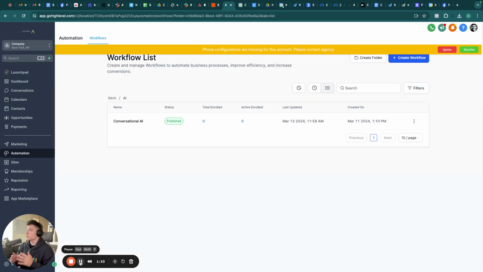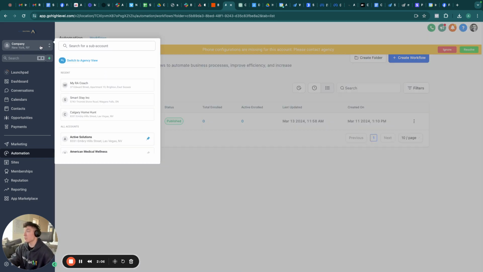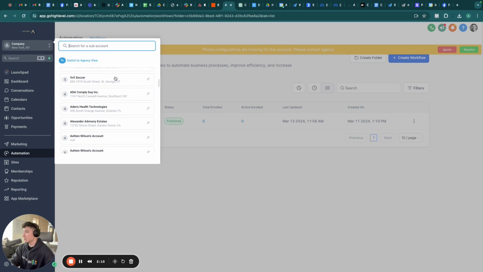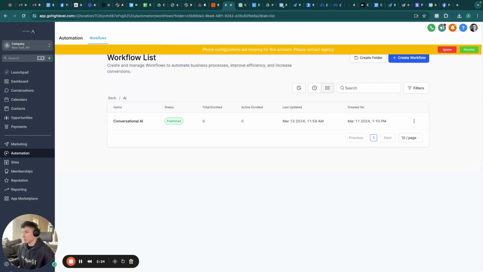Now, first things first, you're going to need a Go High Level account. This is a CRM system. Hopefully, if you're watching this, you have an understanding already of Go High Level and how it works, but just to give a brief overview: it's a CRM that works very well for agencies because you have two views. You have an agency level view where you can control all of your sub accounts, and then you have many sub account views that you can create. You can create an unlimited number of sub accounts for clients that you bring on board. So you're basically providing them with CRM, and you're able to resurface that for them.